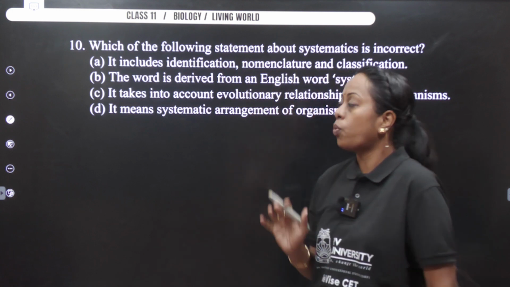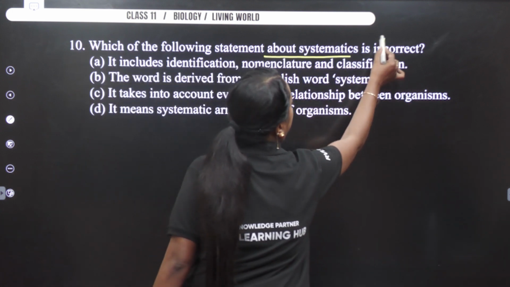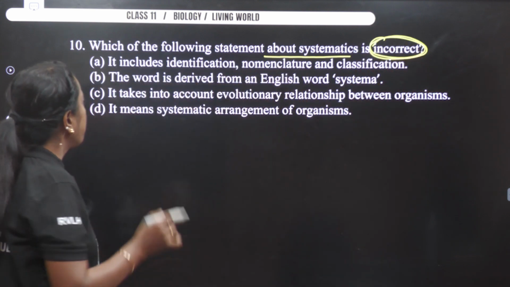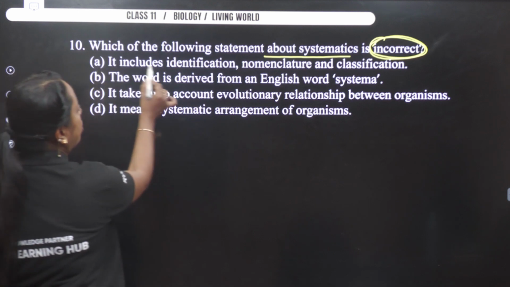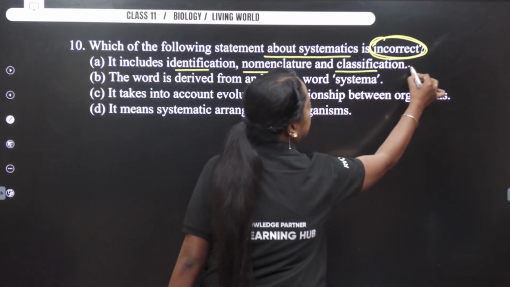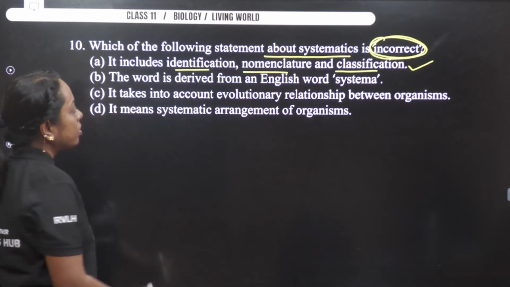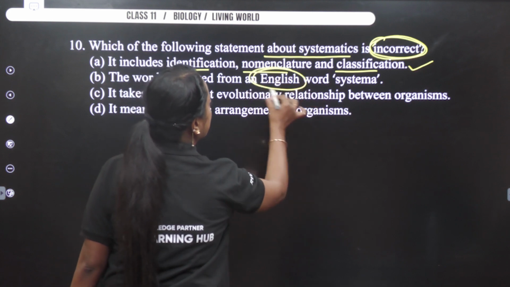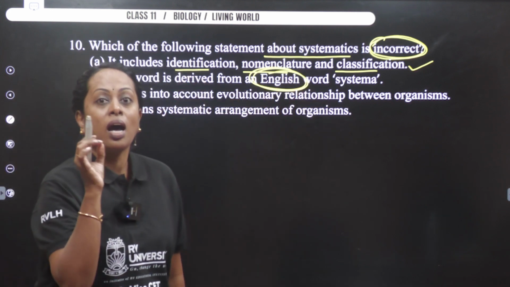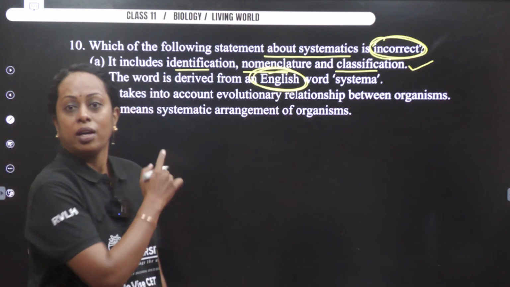Next, 10th question. Which of the following statements about systematics, see the word, it ends with incorrect. So first one, it says it includes: you identified, you named it, you classified. Yes, it's correct. Next, the word is derived from, you see the word here, it's English. Go back to the topic which we had discussed earlier, synopsis. I specified, systema is a term taken from Latin. It's not from English.